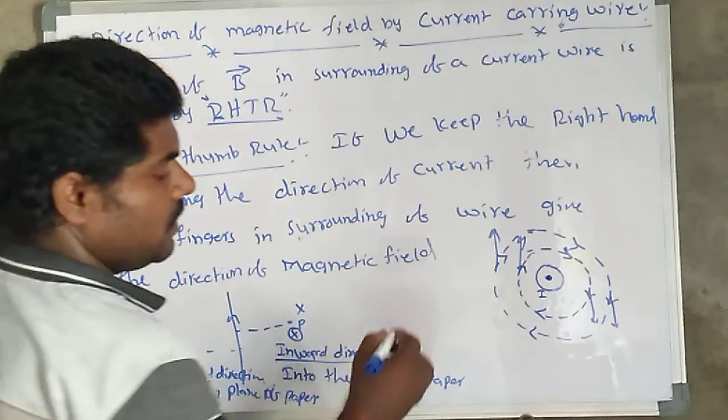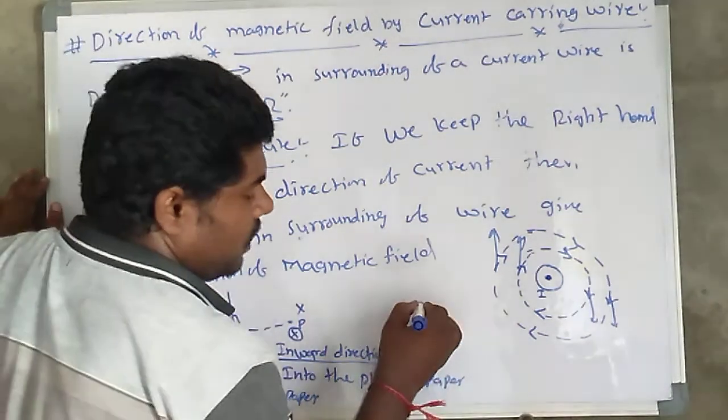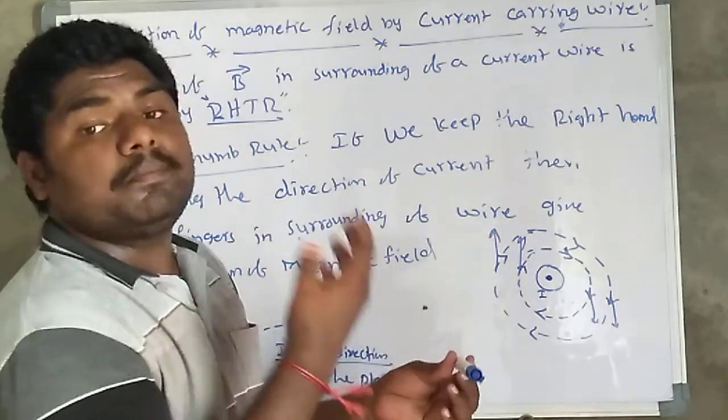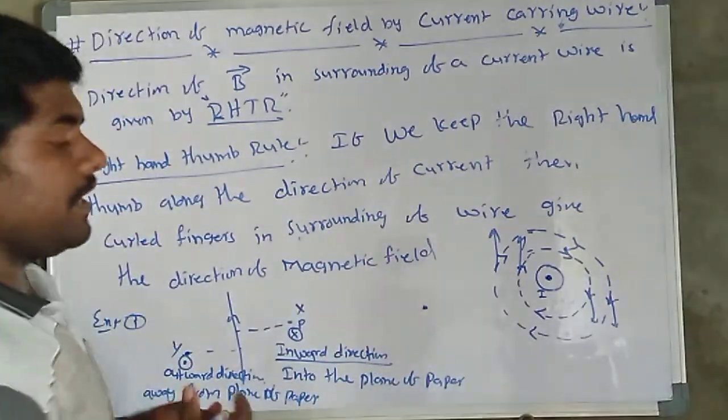let us consider here this is a wire, this is the direction of the wire, but here the current is out of the plane of paper, or away from the plane of paper.